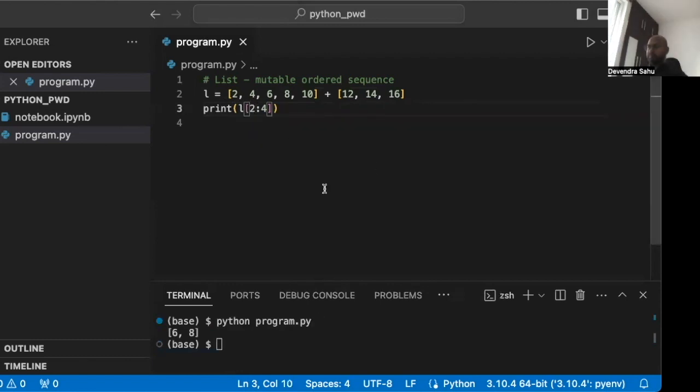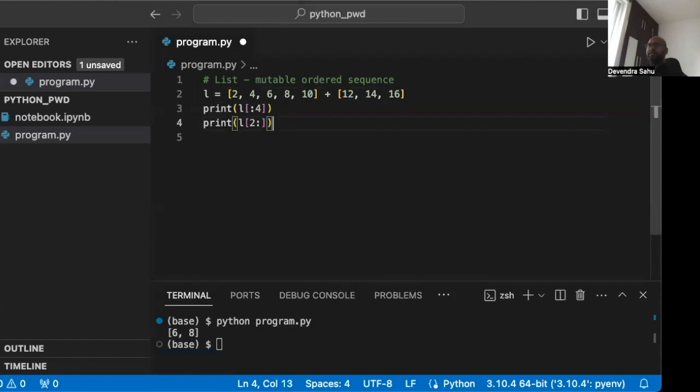Similar to strings, it starts from the beginning and ends at 4, not inclusive. So 0 to 3. It will print all these. Similarly, if we have starting at 2, ending till the end of the list, this is how we do it.